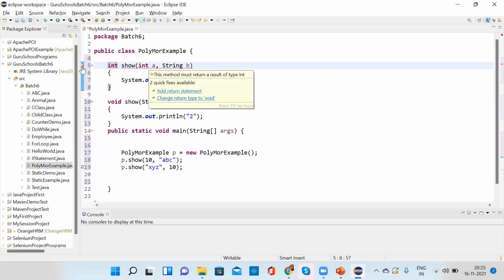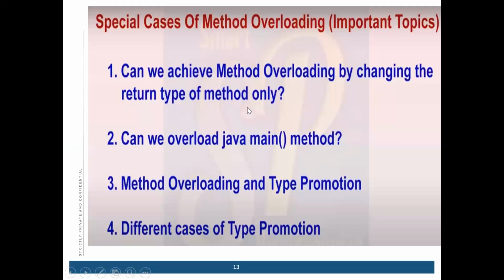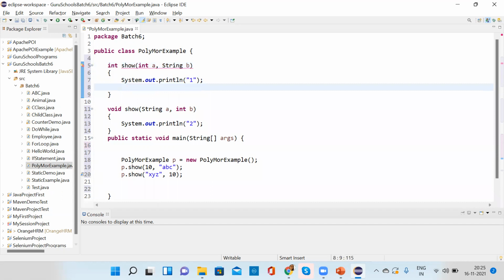So it will not work. Return type alone does not make it work. This method must return a result of type integer. You have to return. I think it's possible.